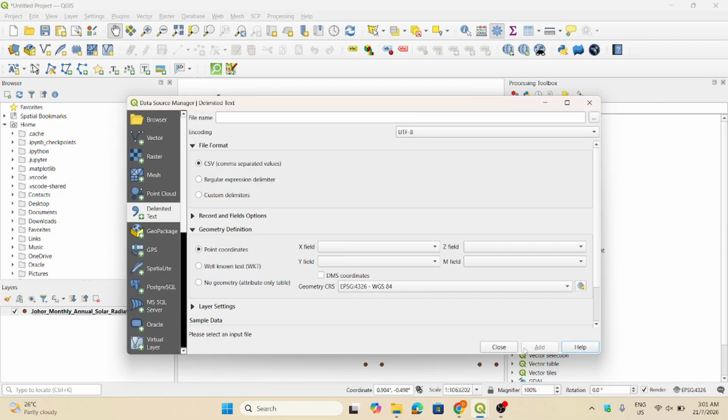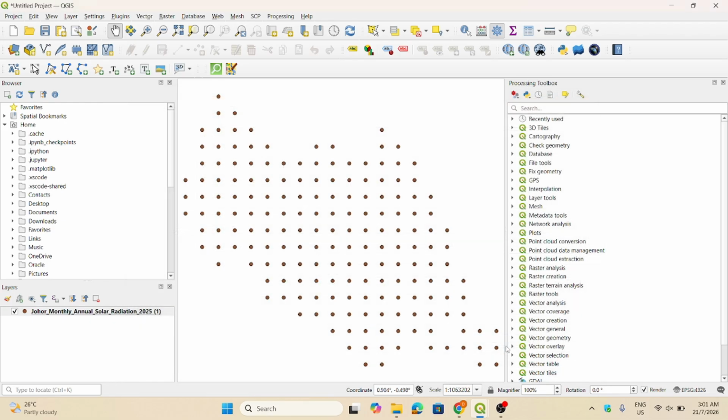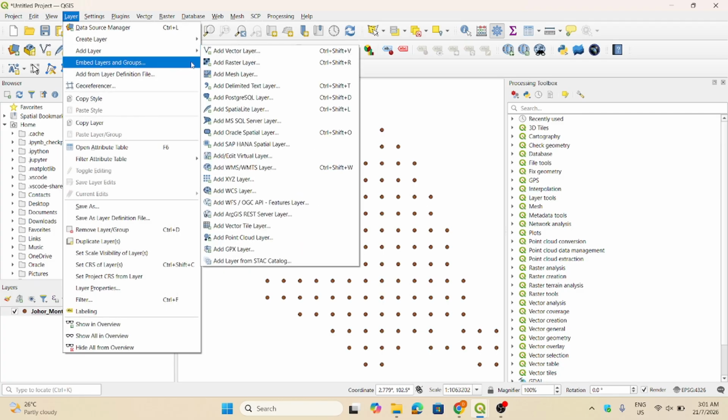Click add, and then the data will be displayed in our QGIS in point form.